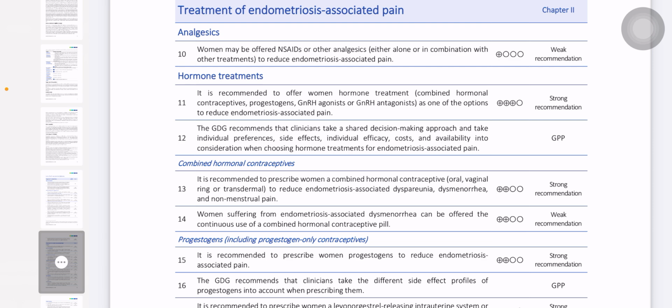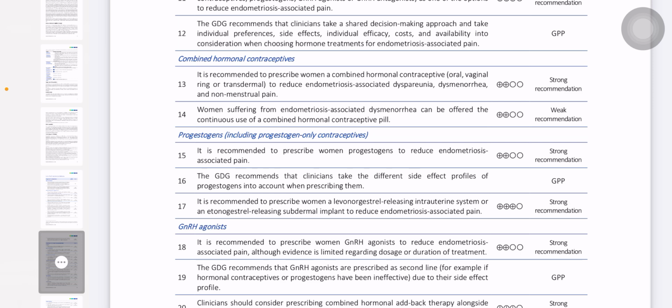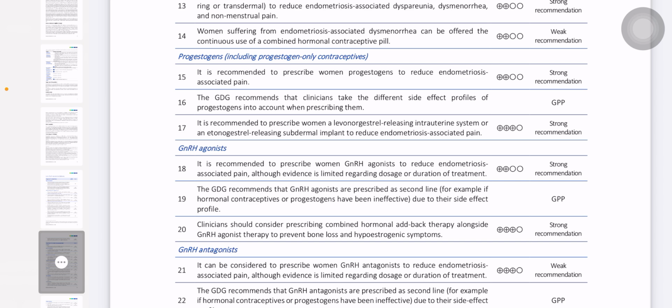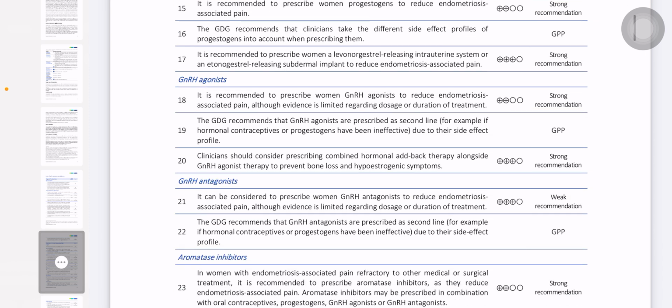The first one is analgesia. The other things are hormonal treatment in the form of COCPs and progesterone, and you have to give it continuously. GnRH analog has a very good response, but the thing is that it is expensive. And you should not give it for more than 6 months, because it has certain side effects, like the patient develops menopausal symptoms and bone pain. So we have to avoid that. It will not be given for more than 6 months. Usually these patients respond well to hormonal treatment, especially young girls, when you give it continuously.